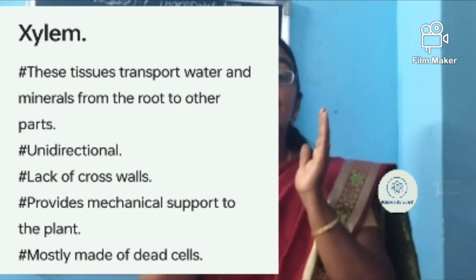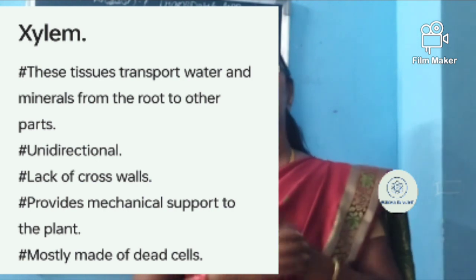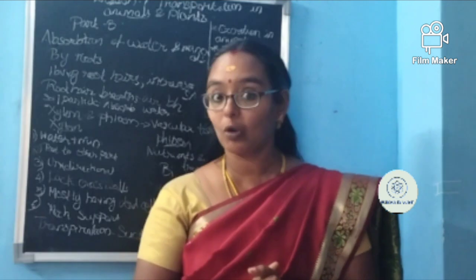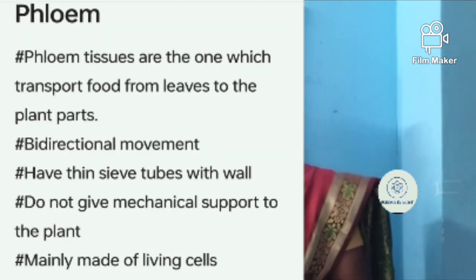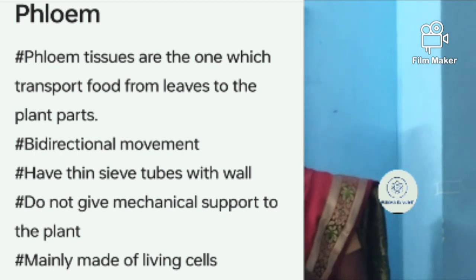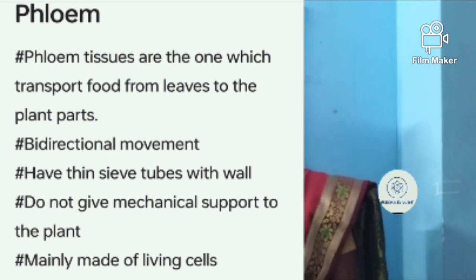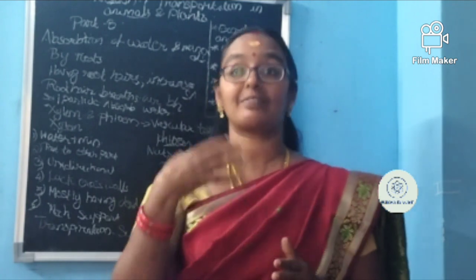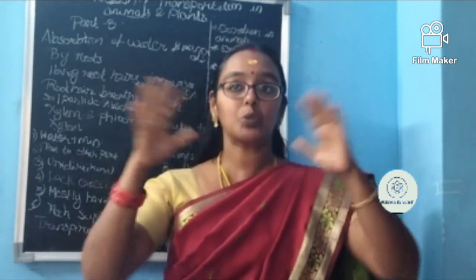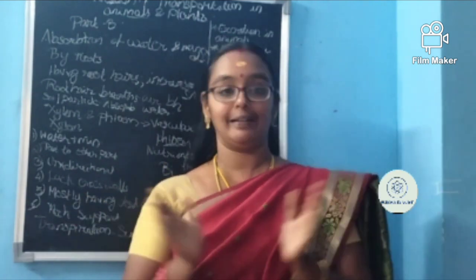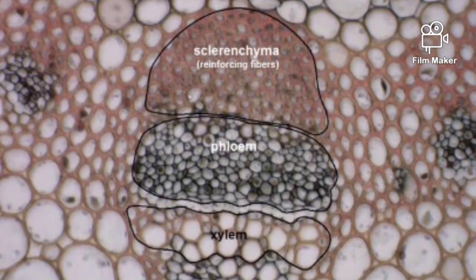Not only that, the xylem gives mechanical strength to the plant. What is the xylem giving? It is giving mechanical strength. But the phloem is not giving such strength. Then, xylem tissues have mostly dead cells. Phloem tissues have mostly living cells. These are the main differences between the xylem and phloem. Did you get it? Together we call xylem and phloem the vascular bundle. Okay, is it clear for you?